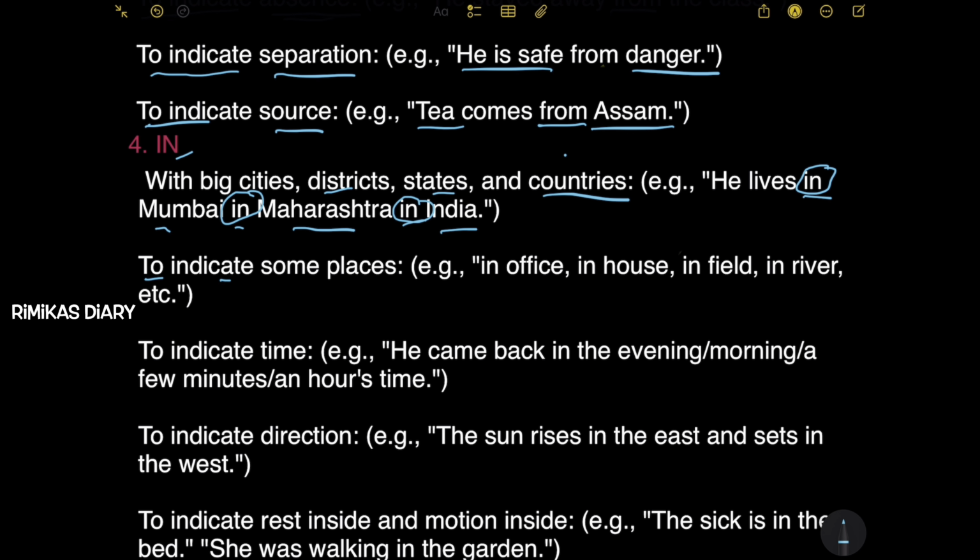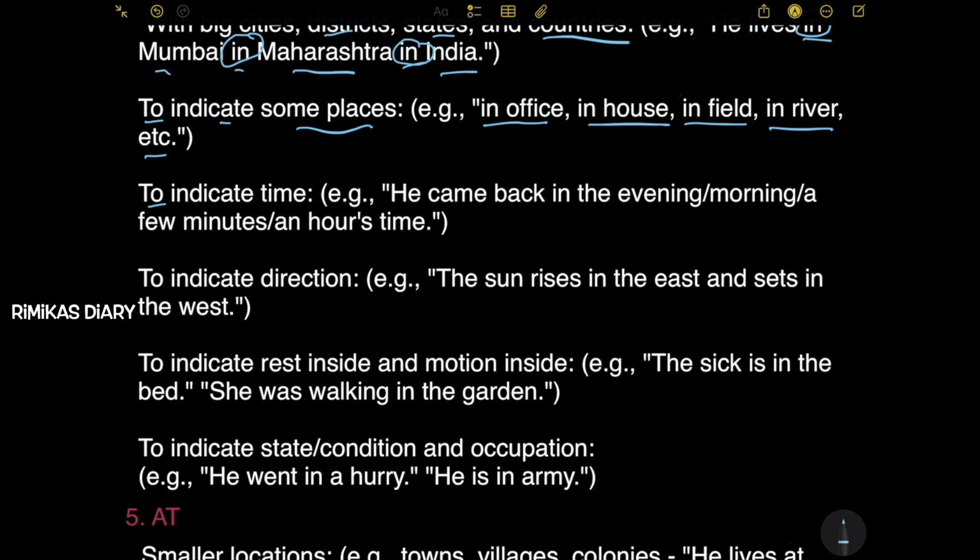Next, to indicate some places. Example, in office, in house, in field, in river, etc. So it is also used to indicate some places like these. Next, to indicate time. Example, he came back in the evening, in the morning, in a few minutes, in an hour's time. So in is also used in indicating time.